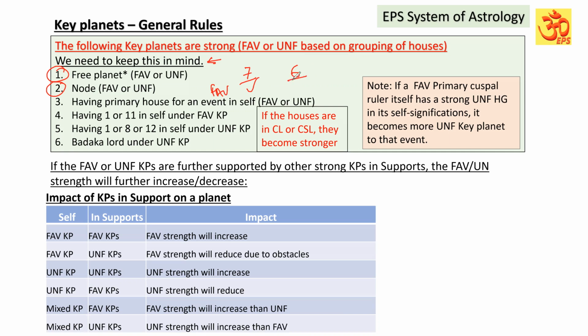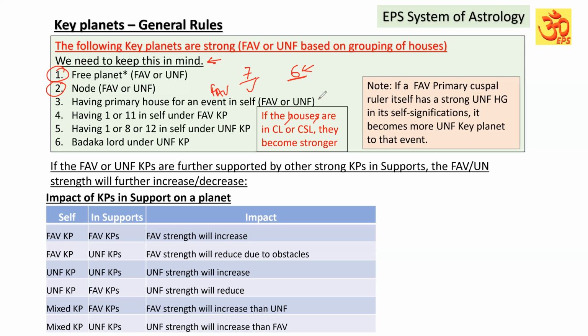On the unfavorable side, if an unfavorable key planet has the primary house of the 6th house, then it is going to be more unfavorable. So, the role of the primary house, especially in CL and CSL, is very strong. The 7th lord itself being a good key planet, or the 7th sublord itself being a good key planet.